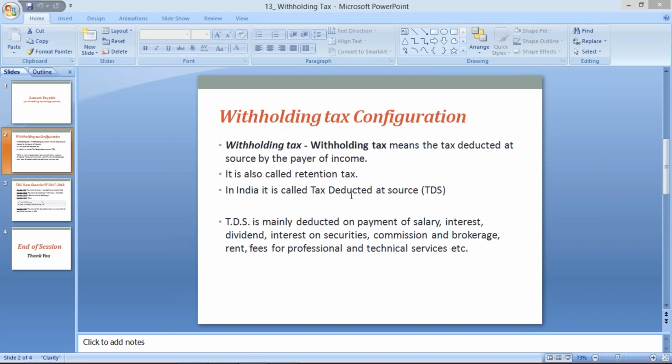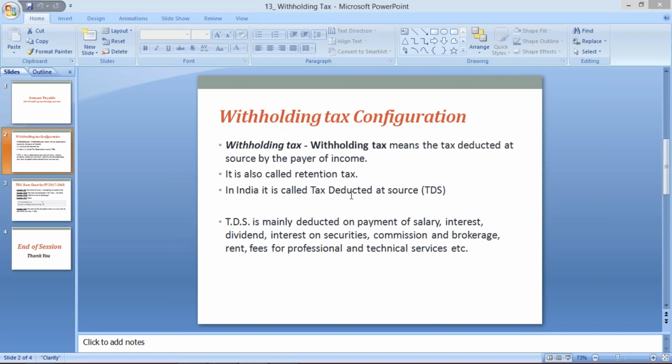Whatever direct taxes there are, how is the system going to calculate them? Whenever we buy any kind of service from a vendor, we must levy, we must charge. While making payment, Tata Motors is going to deduct a certain portion of the entire invoice amount as TDS. Let's suppose the vendor has sent an invoice related to audit fee, worth 1 lakh rupees.